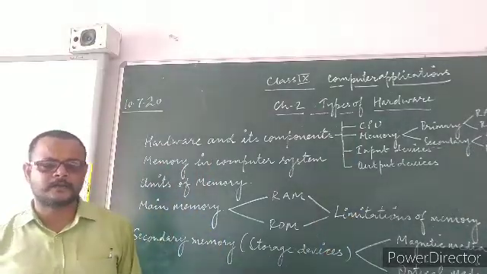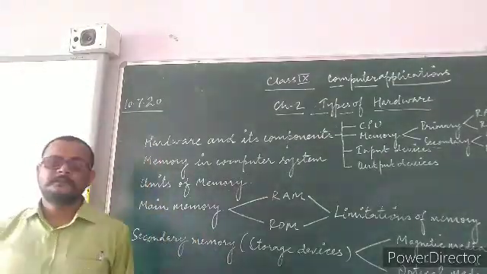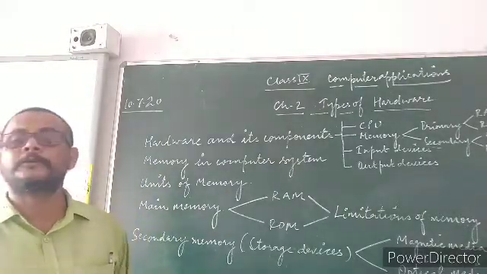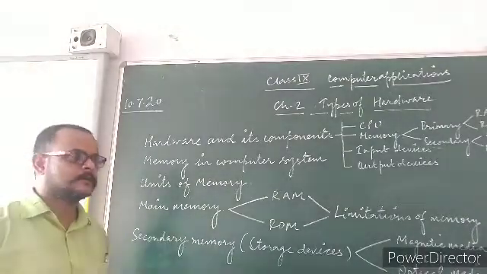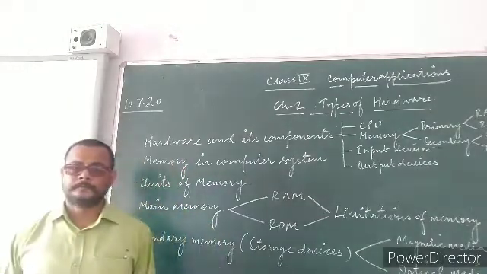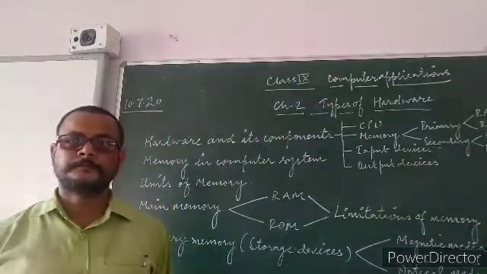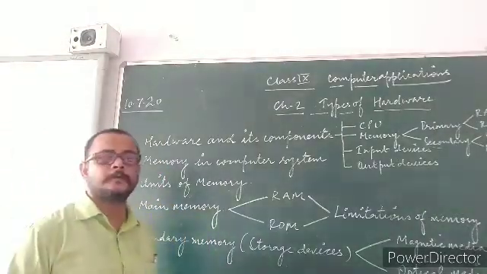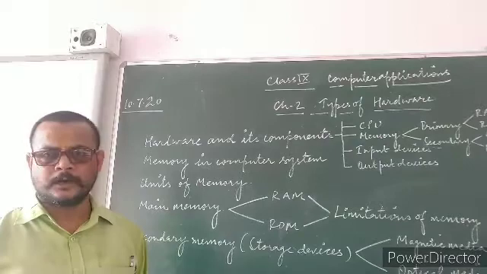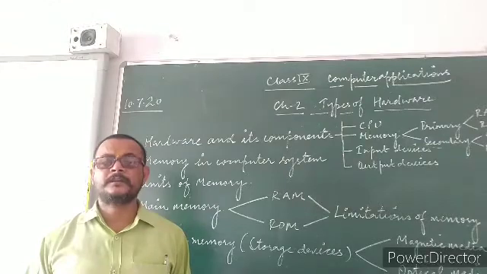As I told you earlier, those devices which are used to obtain the output from the computer are called output devices. Output devices like printer, monitor are termed as output devices. Plotter is also a kind of output device which is used for industrial purposes and for research purposes.